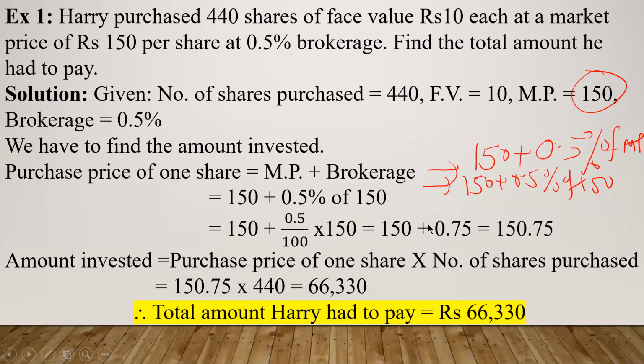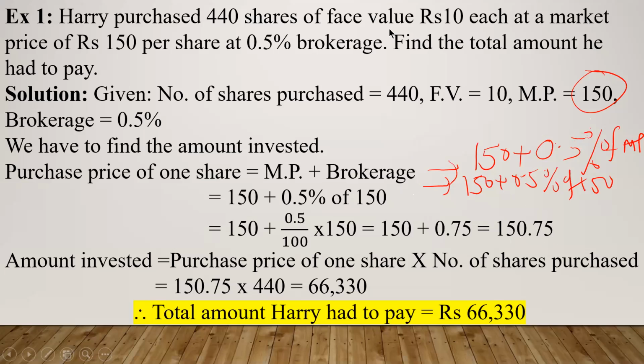Use a calculator to do all these calculations. Okay, so 150 plus 0.75 will give you 150.75. So the purchase price of one share comes out to be 150.75. Even though the market price was 150, the purchase price is 150.75 because of the brokerage. Okay, so we have got the purchase price of one share.